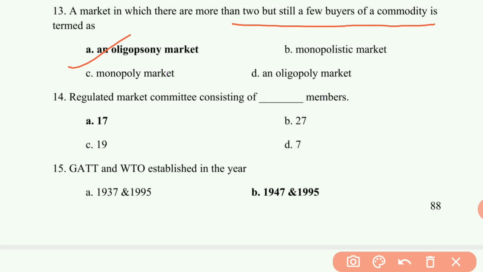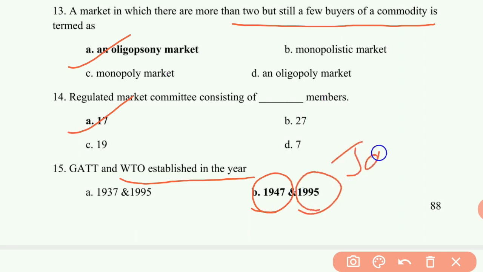14th question is, regulated market committee consisting of how many members? It consists of 17 members. 15th question, GATT, General Agreement on Tariff and Trade, and World Trade Organization established in the year. GATT established in the year 1947 and WTO established in the year 1995, January 1st, based on Uruguay round.